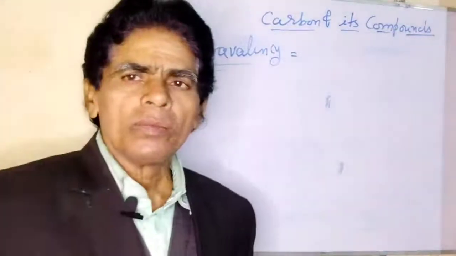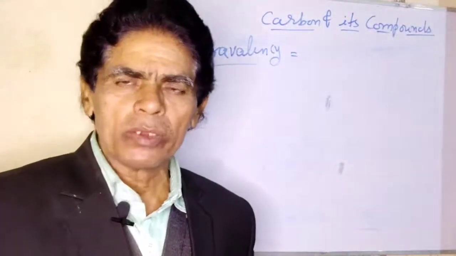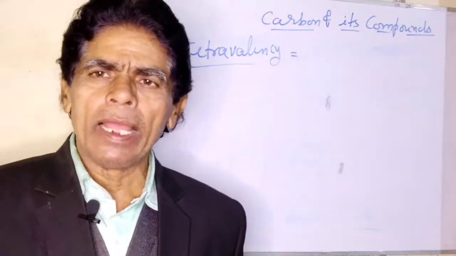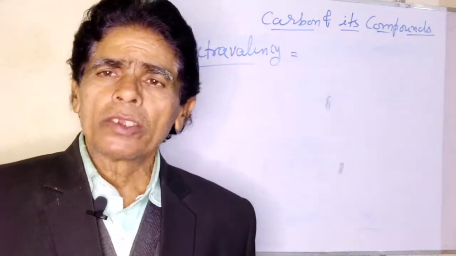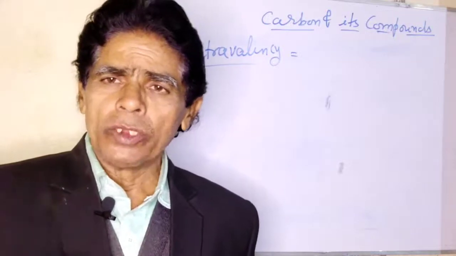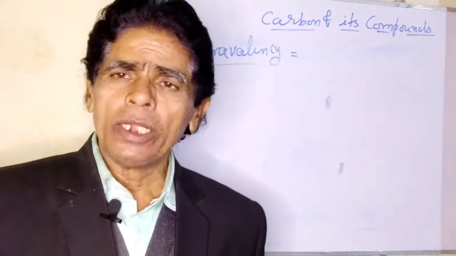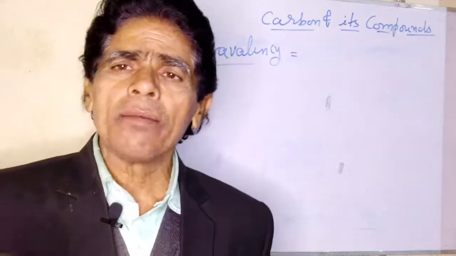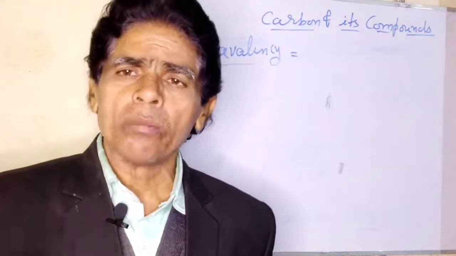Tetra means 4, valency means combining capacity. It means the carbon atom exhibits 4 valency in compounds, means it has the ability to form 4 covalent bonds.